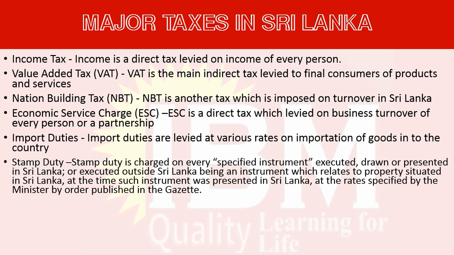For example, if you are getting a lease, there should be a legal agreement. If you are getting a lease of a land, there should be a lease agreement. If you are going for a rent agreement, or if you are selling or buying an immovable property, there will be legal agreements.